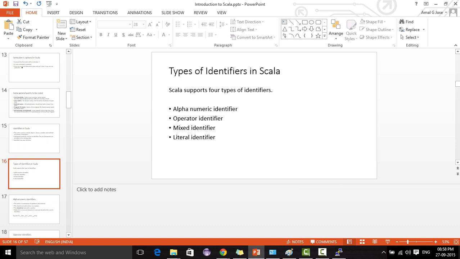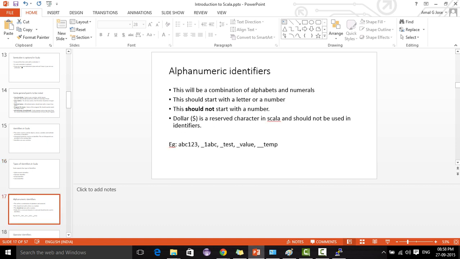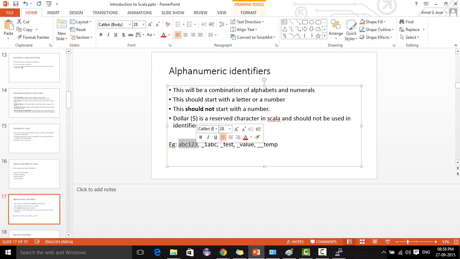There are multiple types of identifiers in Scala. We can categorize them into four types: alphanumeric identifier, operator identifier, mixed identifier, and literal identifier. I'll explain one by one. An alphanumeric identifier is a combination of alphabets and numerals. The only condition is it should not start with a number. It can start with an alphabet, but not with a number.